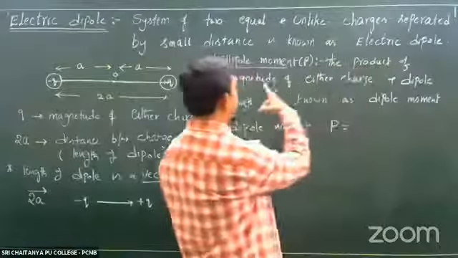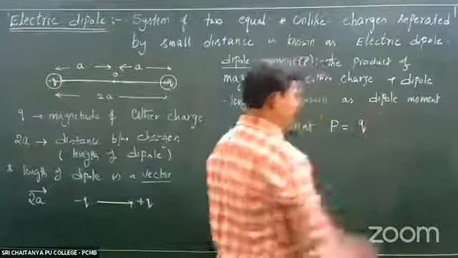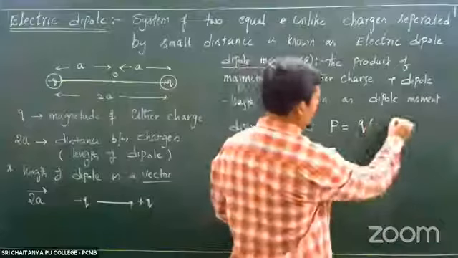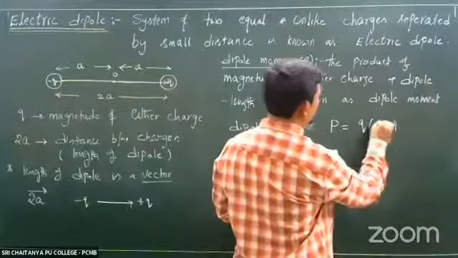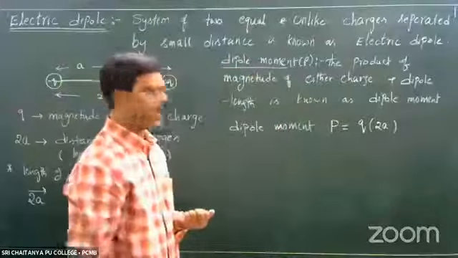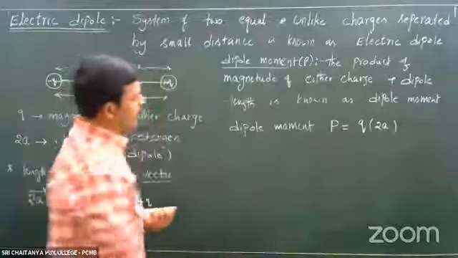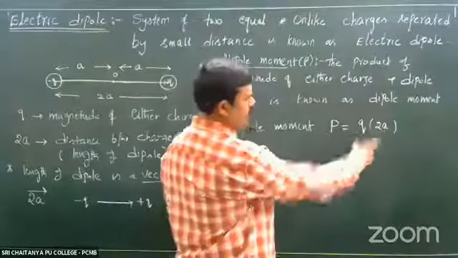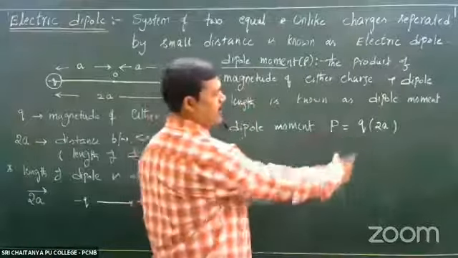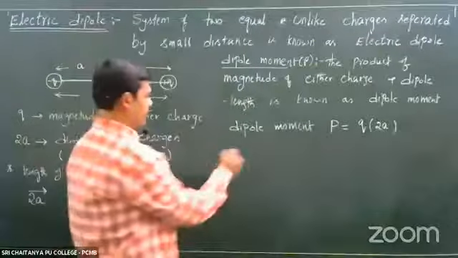What we said, it is the product of magnitude of either charge q into length of the dipole 2a, q into 2a. This is the formula of dipole moment. In this, if 2a is a vector and q is a scalar, then p is also a vector.